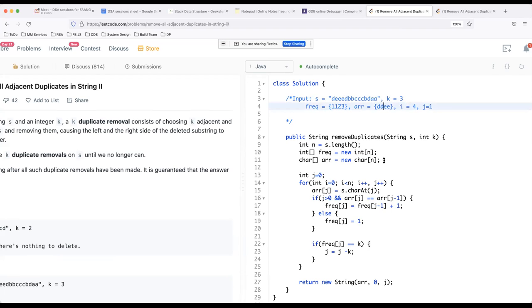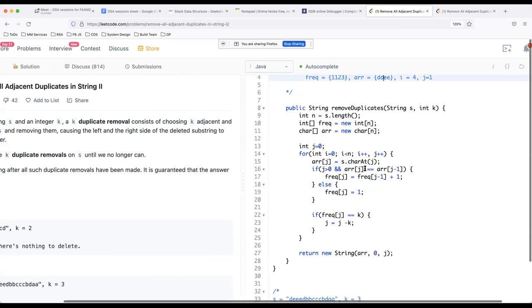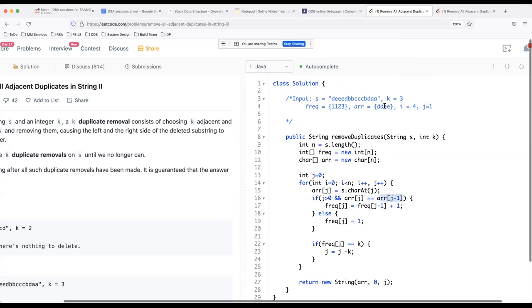Now we check whether array of j is actually equal to array of j minus 1. Yes, it is true because D is the same as the previous character. So we copy the frequency of j, which is j is 1. So frequency of j is this part. Notice that these values become useless now, so for simplicity I'll just remove them. So it becomes dash dash dash.